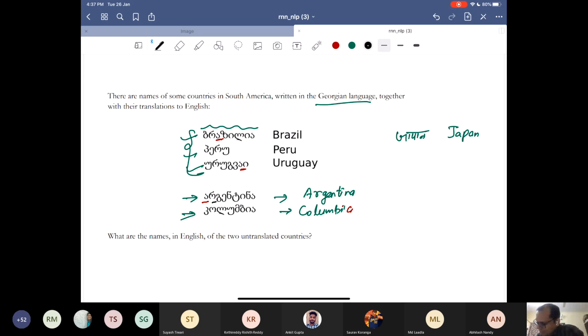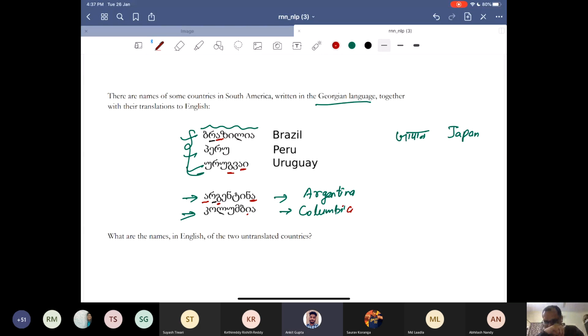Okay, and these two characters were sufficient for a guess, right? And the last is also A. The last one is again matching with A. And G is also matching with Uruguay, G. Oh yes, G is also matching. Yeah, ARG and last is A. So this is sufficient for a guess. Good. And Ankit, how did you get Colombia?